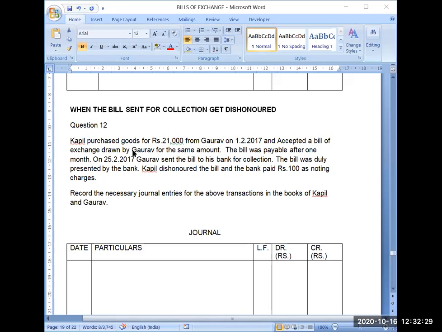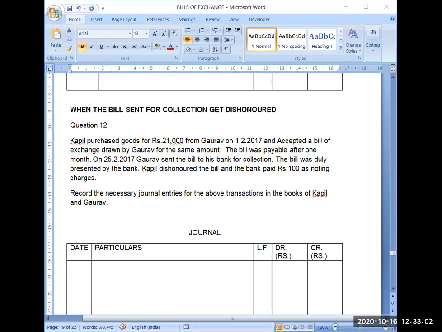Here it is clearly mentioned that the bill was payable after 1 month and Gaurav sent the bill to his banker for collection. The bill was duly presented, so it is clearly mentioning that the bill has been sent for collection. Then it is saying that the bill gets dishonored. That way you will be able to decide what type of topic is coming in the question. Now we will start the solution of this question.